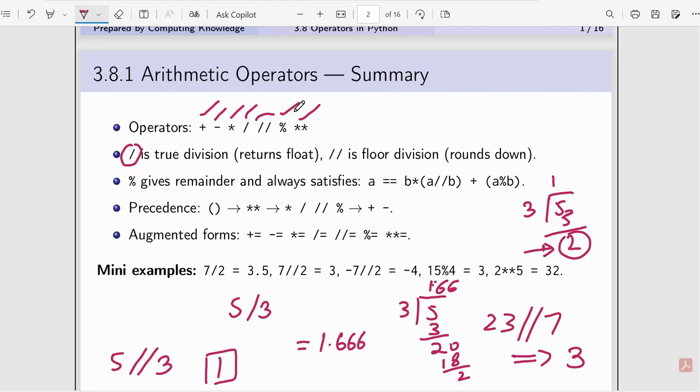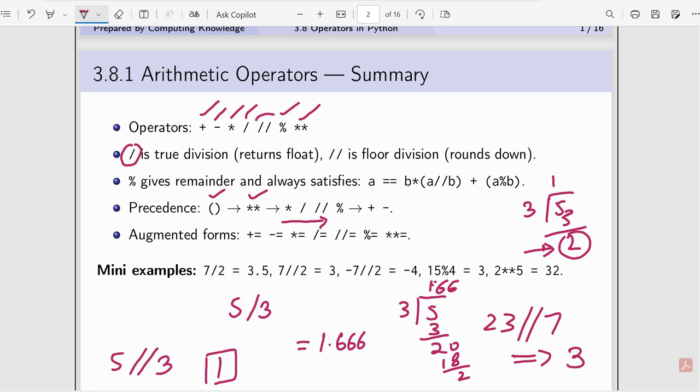Precedence means hierarchy. How to solve? First of all, we solve parentheses, after parentheses exponential, after exponential multiplication, divide or integral. They have the same hierarchy, but we move from left to right. Whichever comes first, we solve that one. Then plus, minus. We can also use augmented forms like plus equal, minus equal, multiplication equal, division equal, double divide equal, percentage equal, and so on.